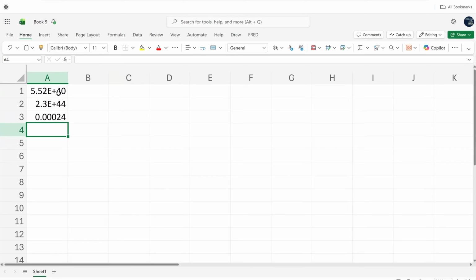These numbers here, just for the record, are scientific notation. Excel is saying this number is so huge, I don't have enough room for all the zeros. And that's what that is there. But once we divide them, obviously it changes a big deal.